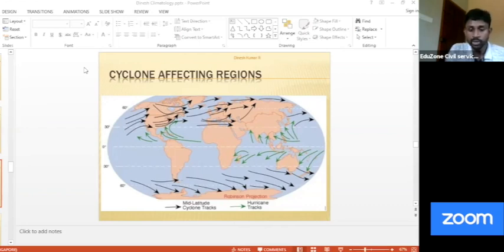Next, South Indian Ocean. It is January to March. South Indian Ocean means this area, you can see this Madagascar belt. It is between January to March. I hope you know why, because it is the southern hemisphere. The summer of the southern hemisphere is during the winter of the northern hemisphere. So during January to March, we are having winter season, and that's why they have cyclones during that time. So please remember, Southern Indian Ocean, near Madagascar, cyclones occur during our winters, their summers, that is January to March.